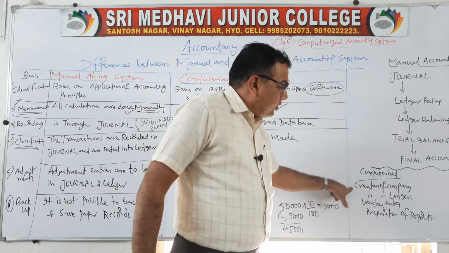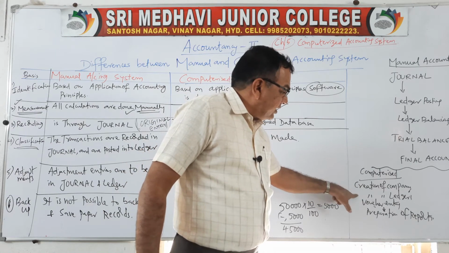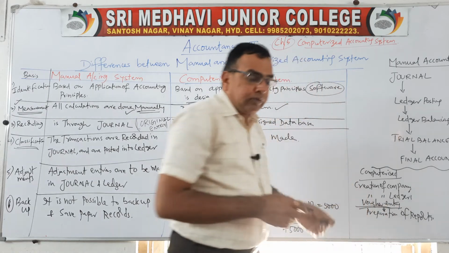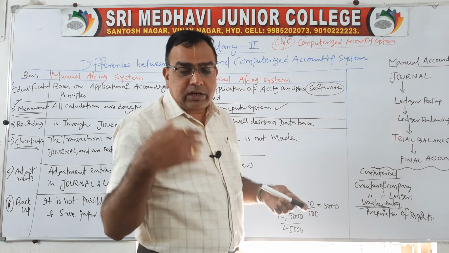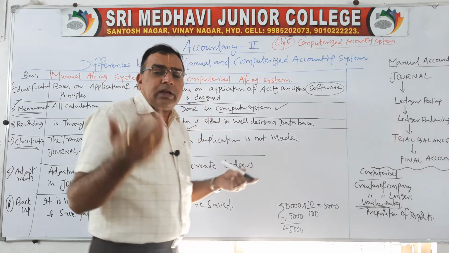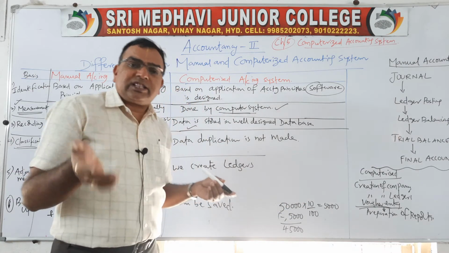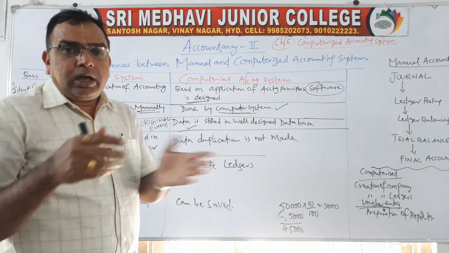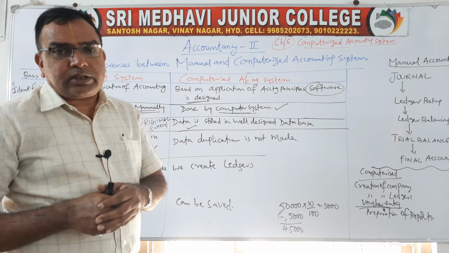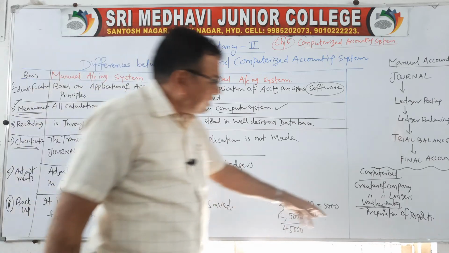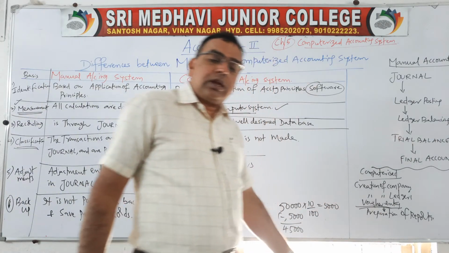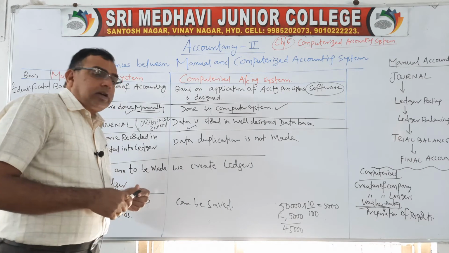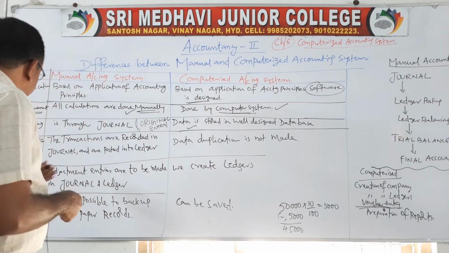You create the company, you create the ledgers, and your job ends with a voucher entry. After entering the vouchers, various vouchers like cash transactions, receipts, payments, sales, purchases are entered into the system. Again, you need not put in any effort. The reports are generated by the computer itself. So duplication work is avoided in a computerized accounting system.